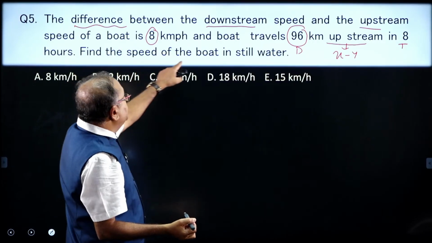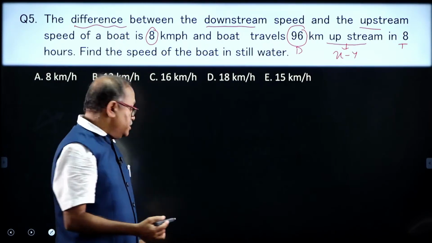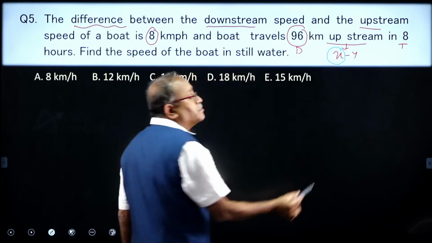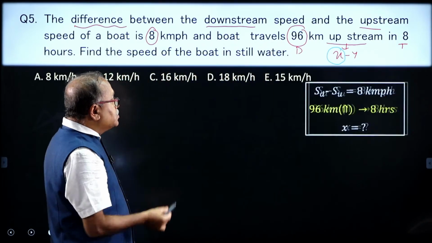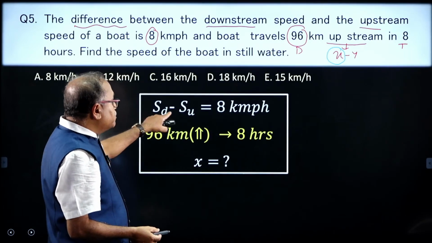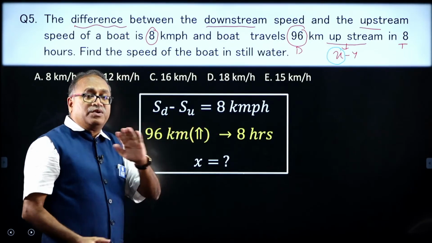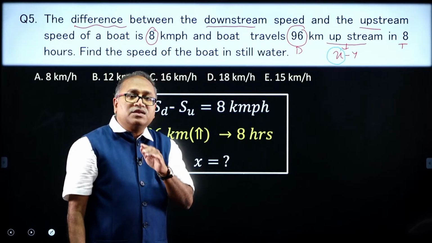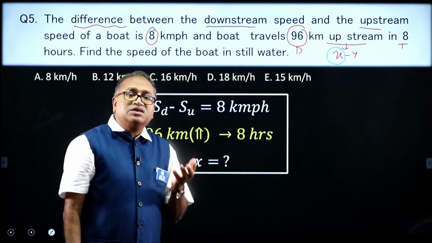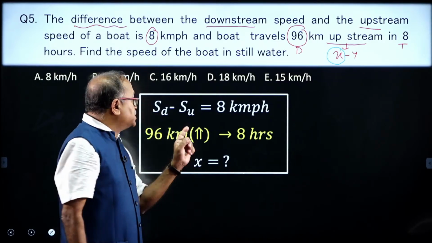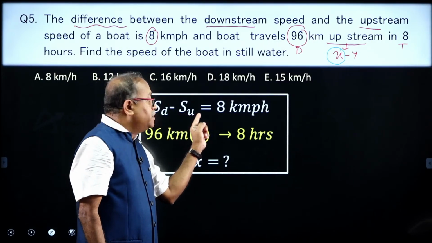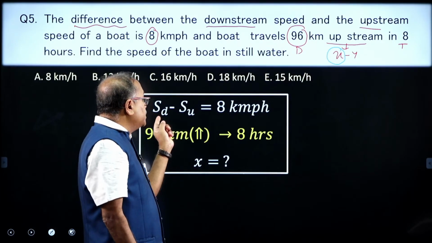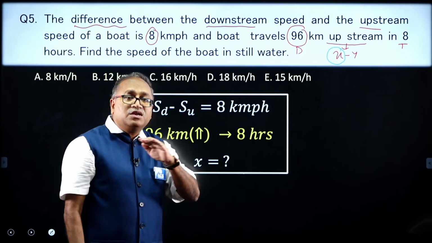Now, find the speed of the boat in still water. That means I need to find out what is x. Once again, I will make this question very clear. I have the speed of downstream minus the speed of upstream as 8 kilometers per hour. My friends, by using this information, can't you get the speed of the current? What is the speed of the stream? The speed of the stream is the difference of the speed of downstream and upstream divided by 2. I repeat, the speed of the stream is the difference between the speeds divided by 2.